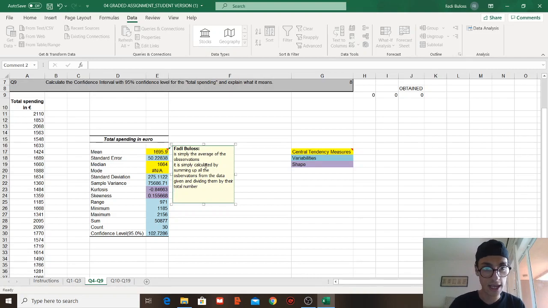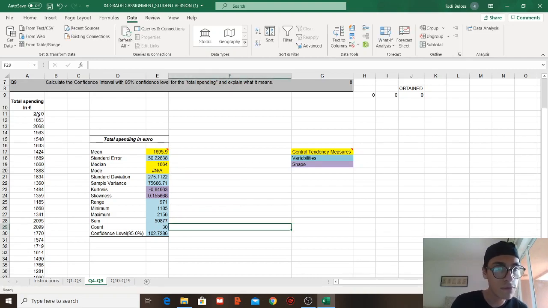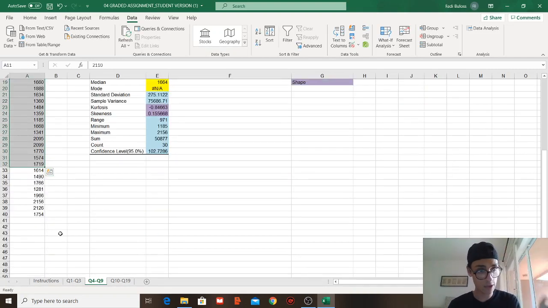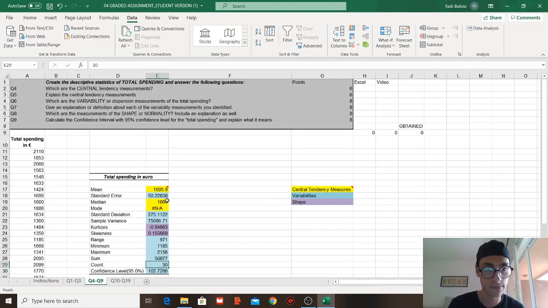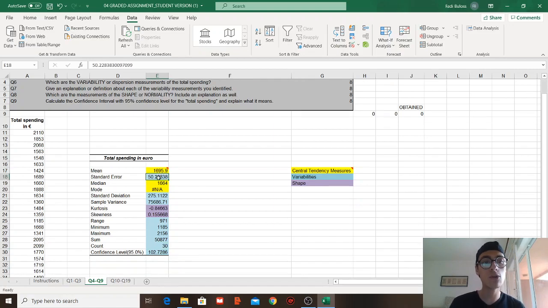It's simple, it's an average. So we take all of those observations, add them together, sum them up, and then see how many they are, which is the count. Count is 30.